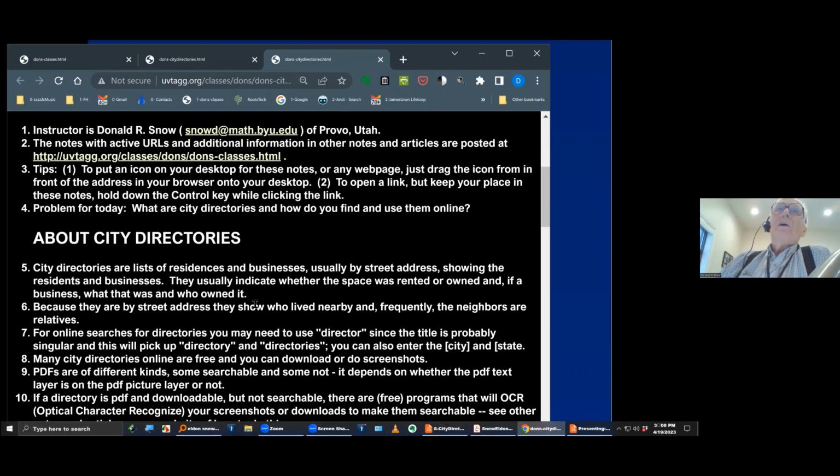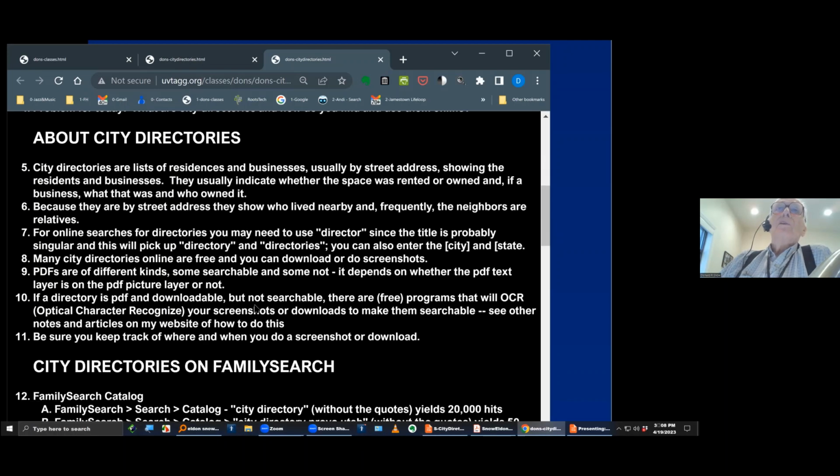Now, here's some information about city directories. Let me scroll up here so that you can see all this stuff. We won't take time to talk about all of it now, but city directories are lists of residents and businesses in different cities. They were done commercially because they would sell the volumes to people, because it would help people know who they wanted to advertise to and all that sort of thing. But because of that, they're very handy for family history to know who lived where, and to find out even your own addresses. Where did you live in the early days, or where did your folks live? And the examples I'll show will be some of me and of my folks and so on.